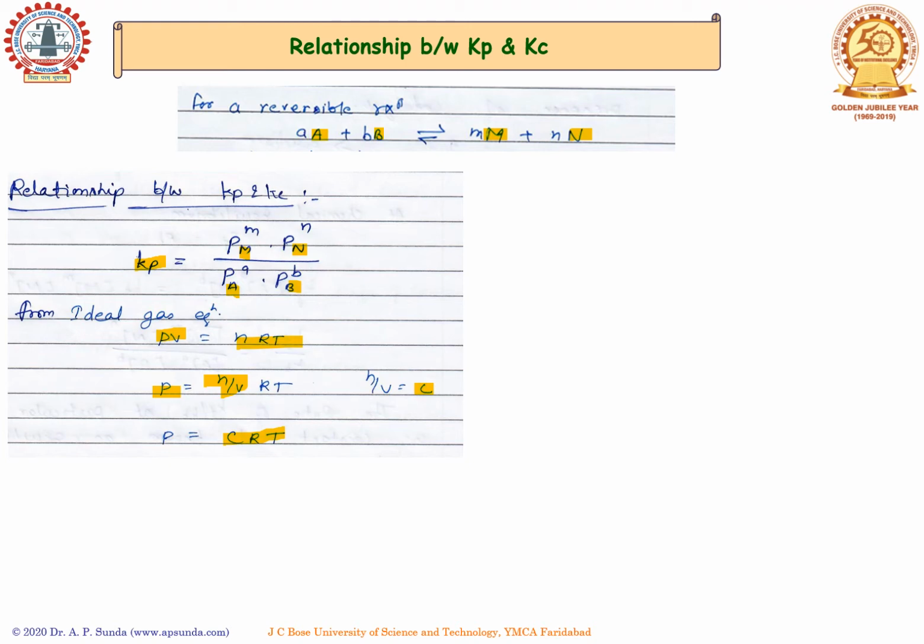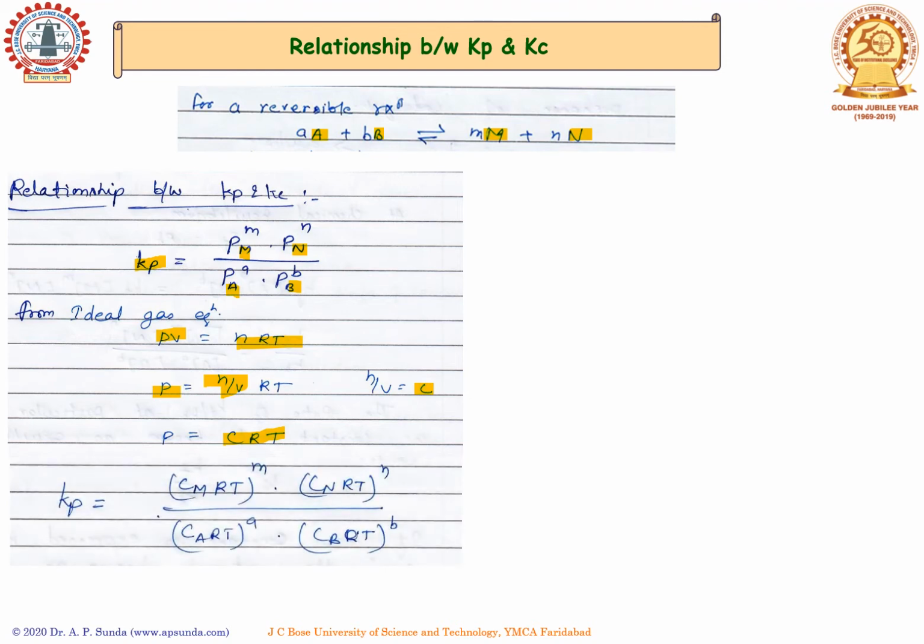Just by replacing the term pressure in the expression of Kp, we know that pressure Pm is nothing but Cm, concentration of product M, multiplied with RT to the power m. m is the number of moles of product M.